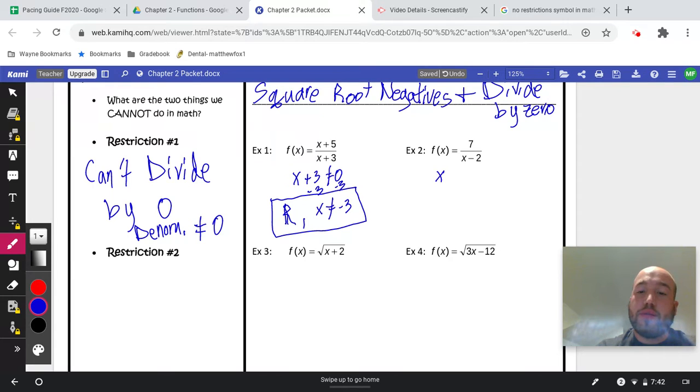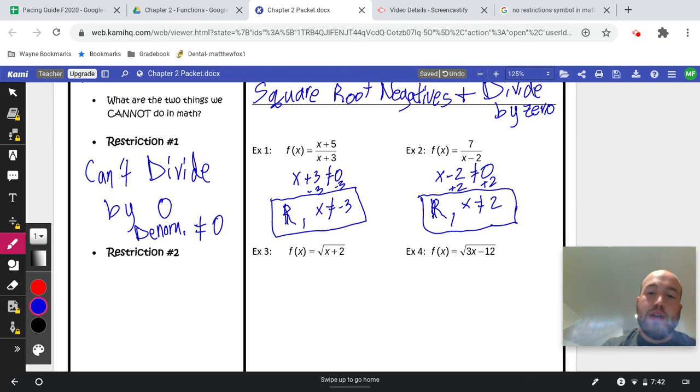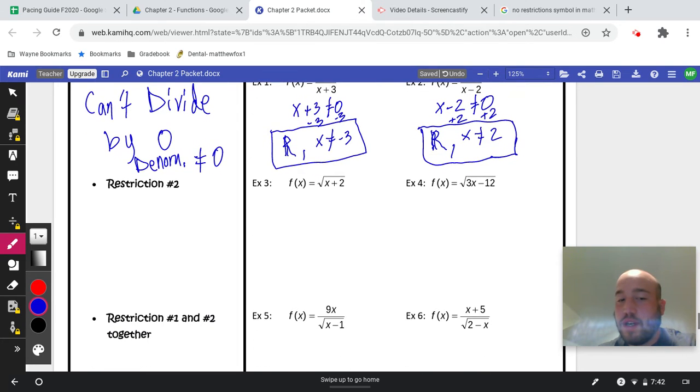So now example 2, same approach. We're going to say x minus 2, the denominator cannot be equal to 0. So to solve it, if we add 2, x cannot be equal to positive 2 there. And it can be all reals except x cannot equal positive 2. So we always need to check if there's a denominator, we need to check that to make sure there's not a restriction on our domain.